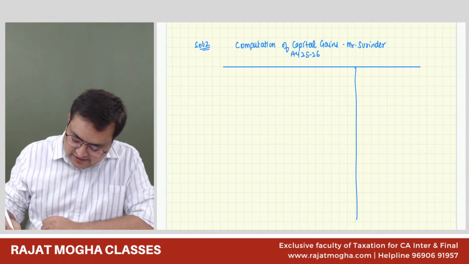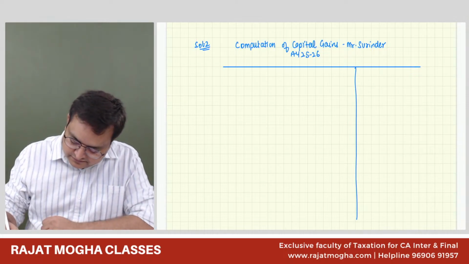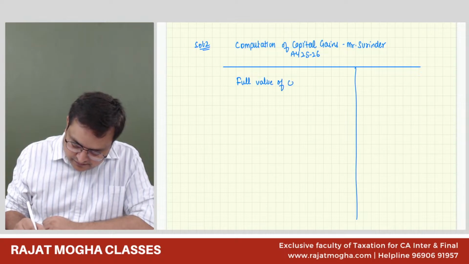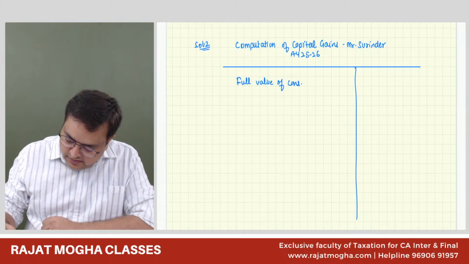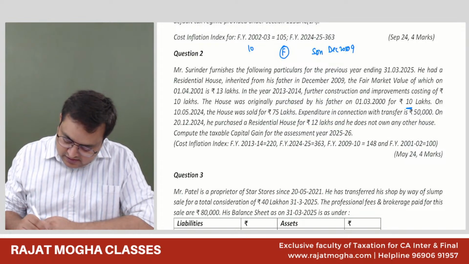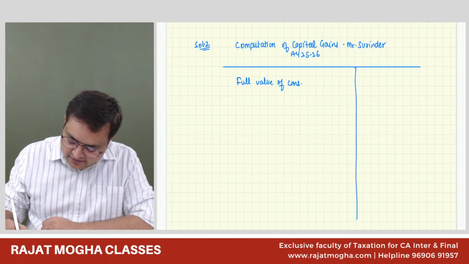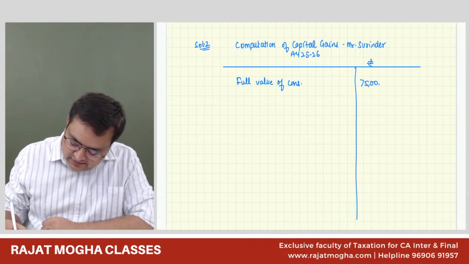Full value of consideration. It is given to us that he has sold it for 75 lakh. No stamp duty value is given to us of the state. So it is easy now. He sold it for 75 lakh.